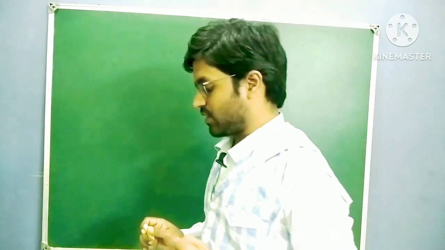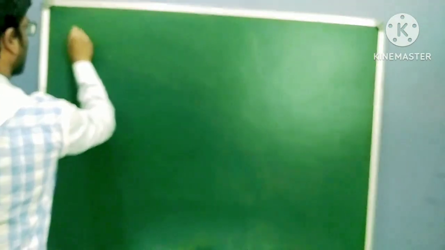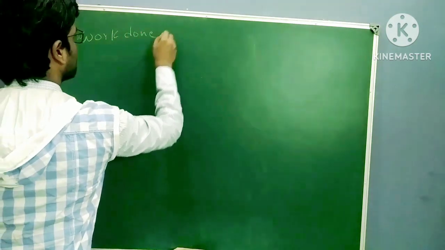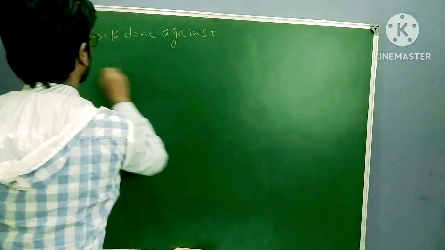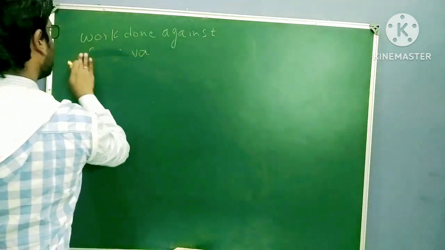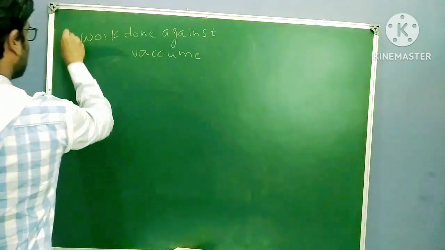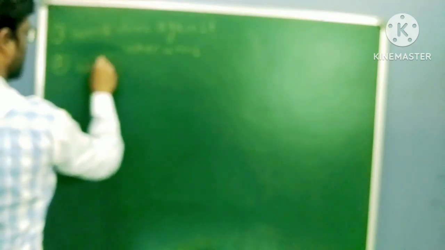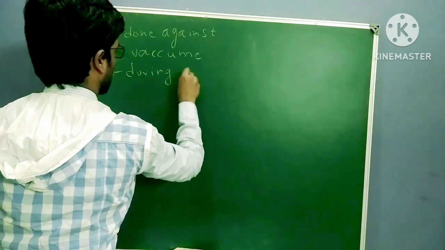So what is free vacuum? Free vacuum means this is not a closed container. Work done against vacuum, and work during free expansion.